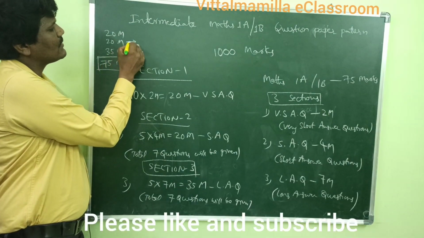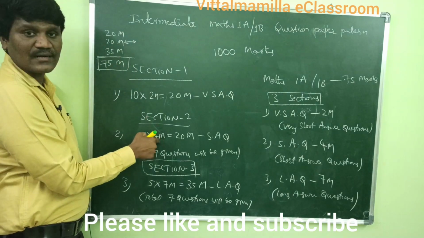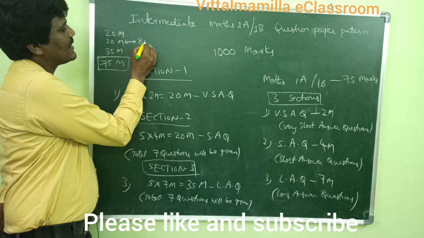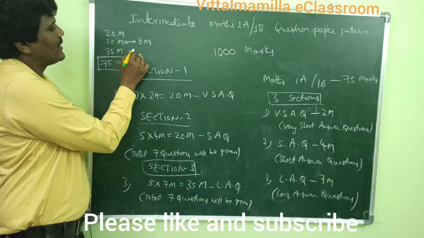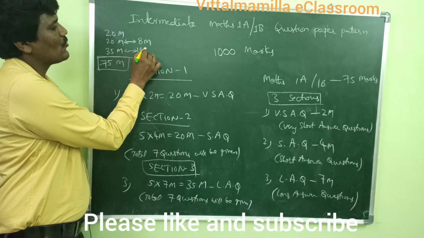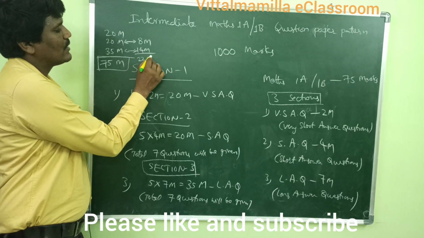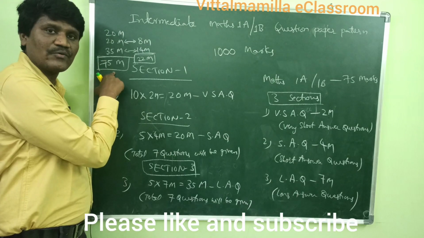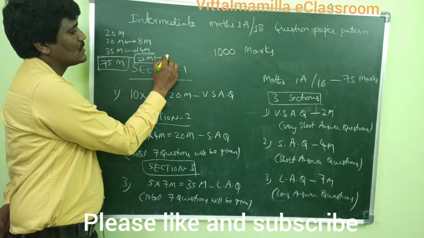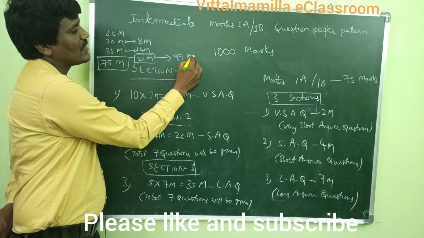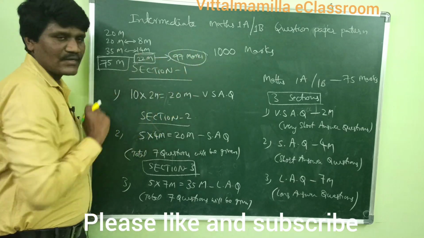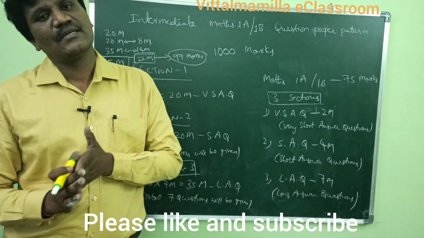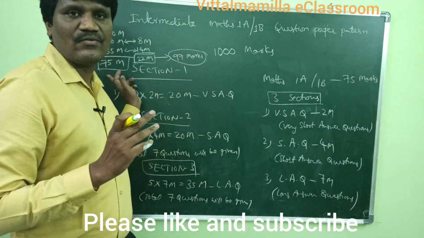But in the second section, the short answer questions, you have 2 choices, meaning 8 marks. And in the third you also have 2 choices, 14 marks. The total choice will be 22 marks. So 75 you have to answer and 22 is choice. So the total question paper will be given for 97 marks, and you have to appear for 75 marks.